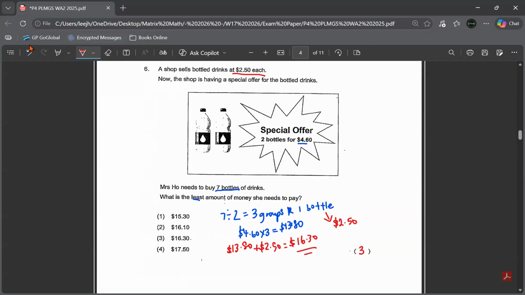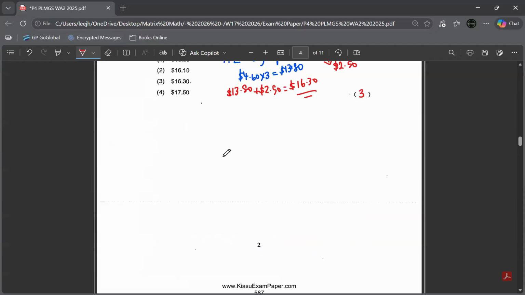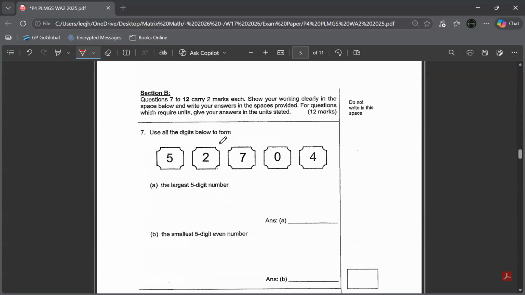Okay. Moving on to question number 7. Oh, section B. Okay. So question 7 says list all the digits below to form A. They want the largest 5-digit number. So I'm going to draw 5 blanks. 1, 2, 3, 4, 5. I want the largest 5-digit number.